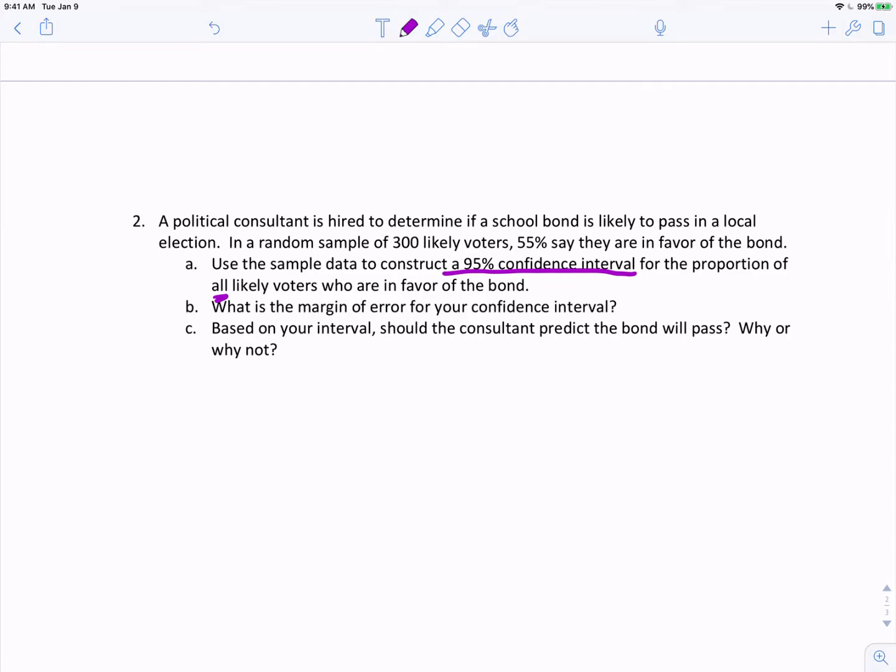So to do a confidence interval problem, we're going to navigate to StatCrunch. The numbers that we need are x and n. So x is how many said yes. Well, 55% of 300 voters said yes. And so we're going to change this into a number. 0.55 times 300 gives us 165. And n, which is our sample size, is 300. And so we're going to use this data to find a 95% confidence interval.